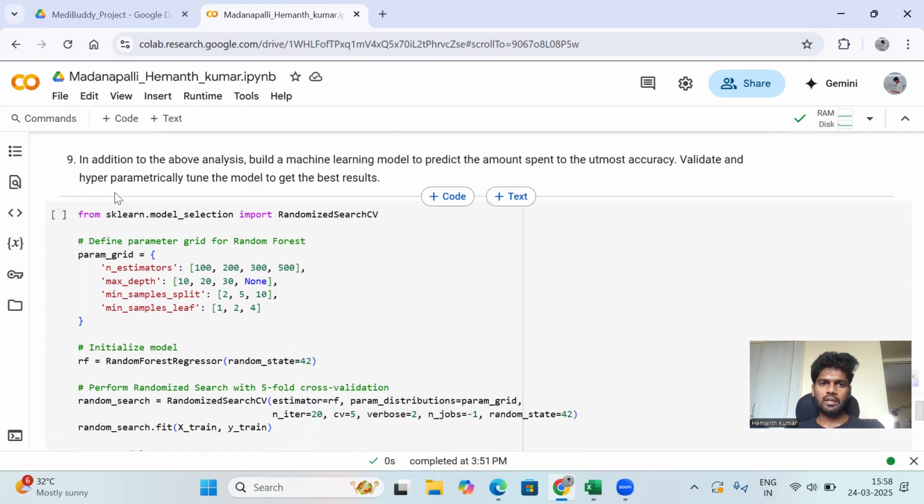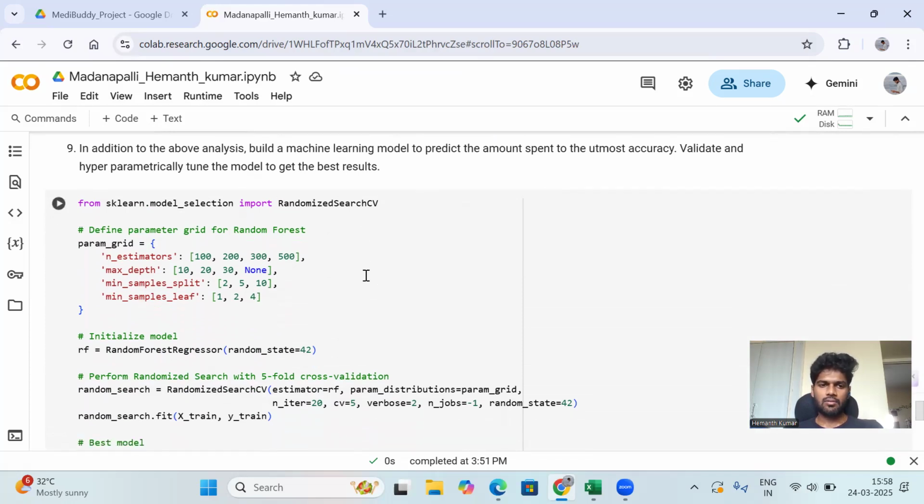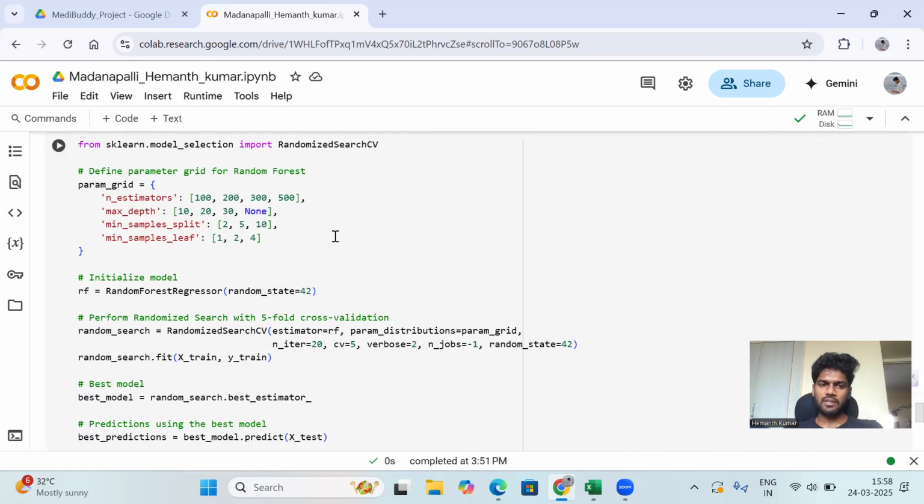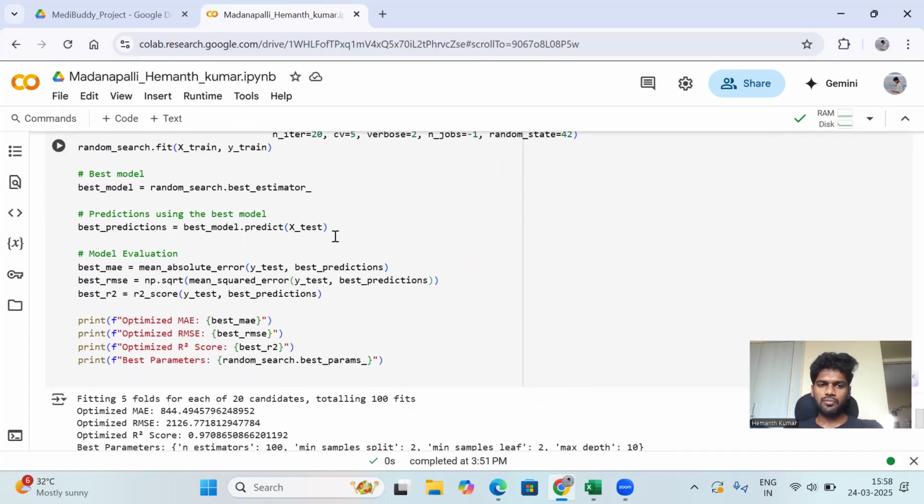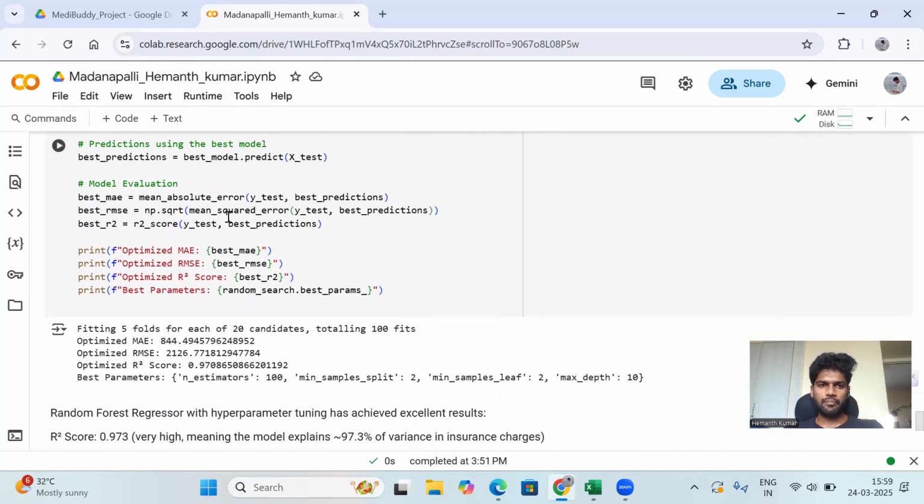Then the last question: in addition to the above analysis, build a machine learning model to predict the amount spent with the utmost accuracy, and validate and hyperparameter-tune another model to get the results. This is the code we are using, random forest. Using random forest, we are getting the best accurate prediction. We are fitting 5 folds for each of 20 candidates, a total of 100 fits.